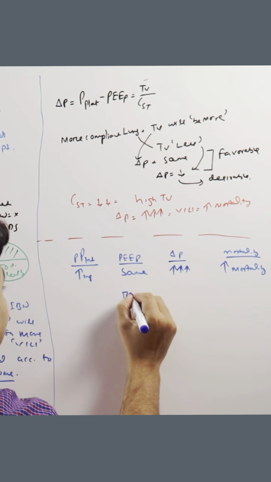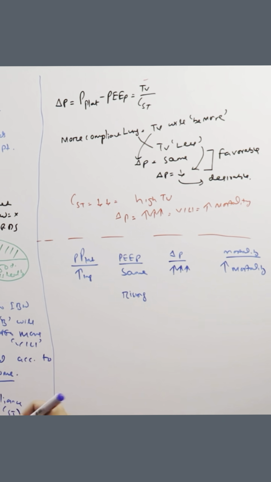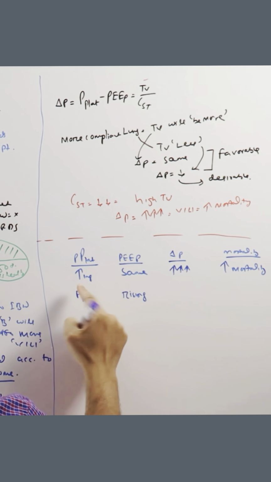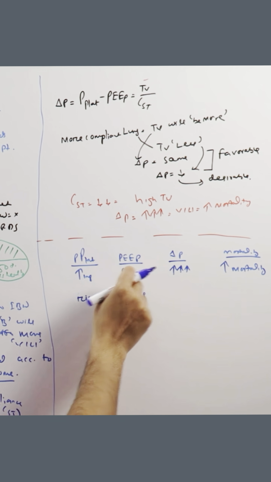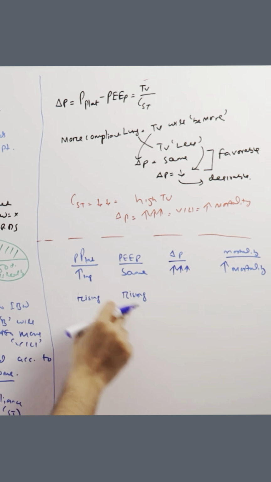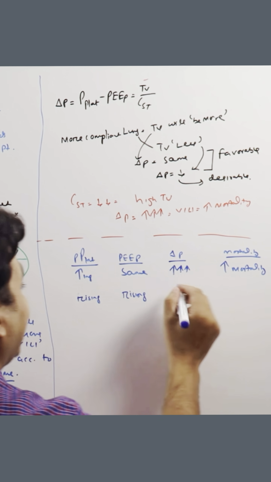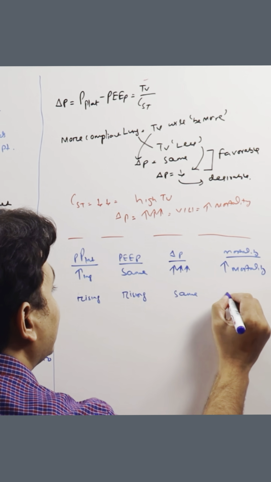However, if the PEEP is rising, you are increasing the PEEP to maintain the saturation or the oxygenation, and at the same time the P plat also increases. With the rising PEEP, the P plat is also rising. That means the PEEP is actually not helping the patient. Right? In this situation the delta P remains the same, but there is no change in mortality.